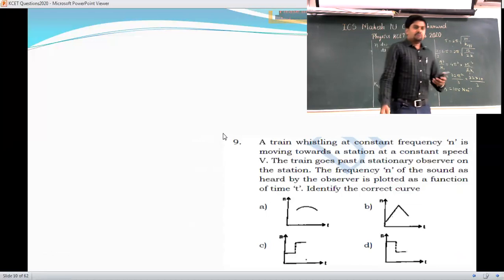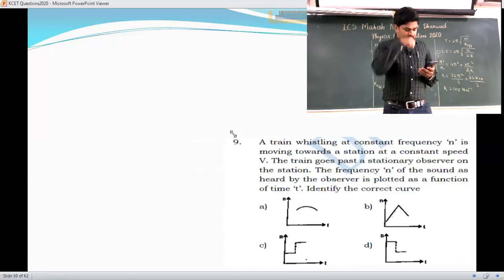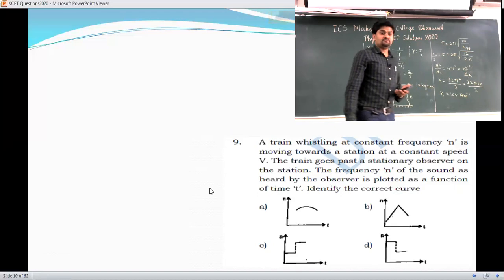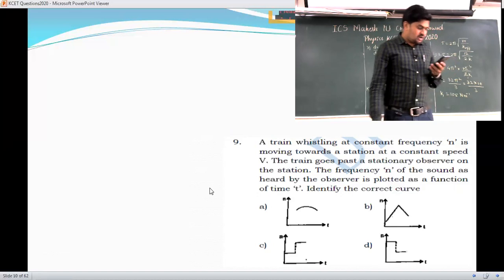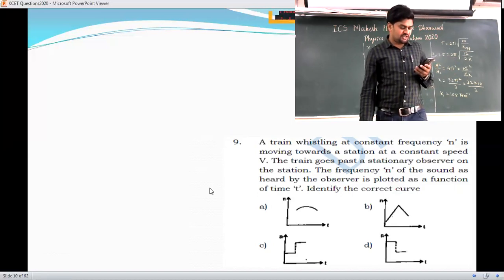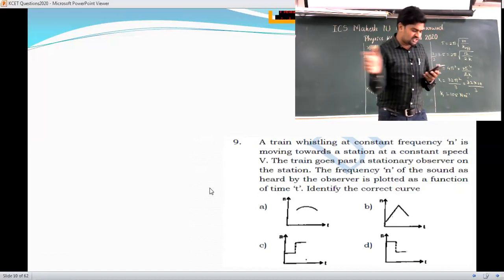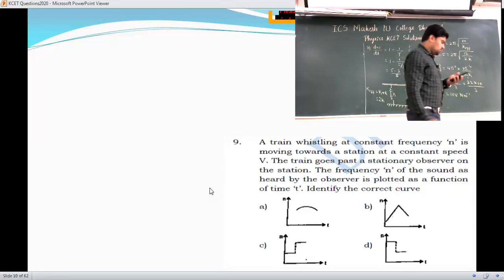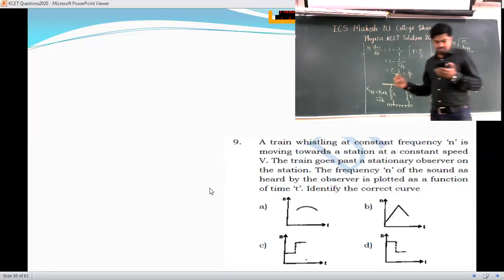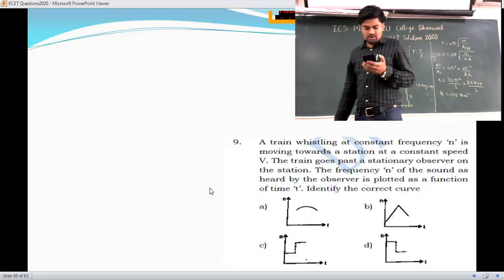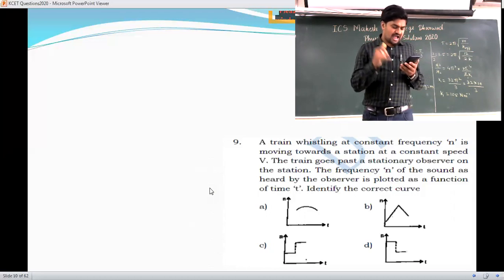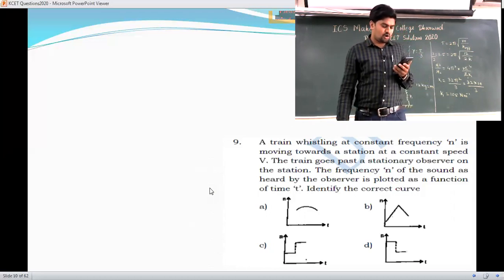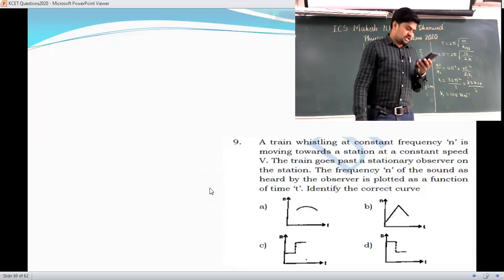Yes, please read this question. The next question is based on the Doppler effect, so this is a conceptual question. A train whistling at constant frequency n is moving towards a station at a constant speed v. The train goes past a stationary observer on the station. The frequency n of the sound as heard by the observer is plotted as a function of time. Identify the correct curve.